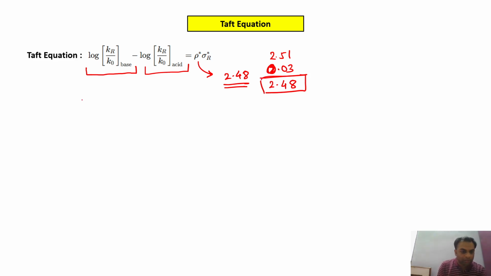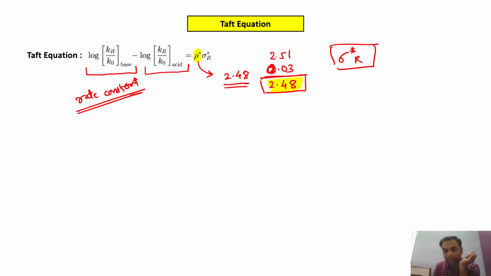So by measuring the rate constants for different substituents, and putting in the value of rho star equal to 2.48, we can calculate sigma star R for the various substituents.